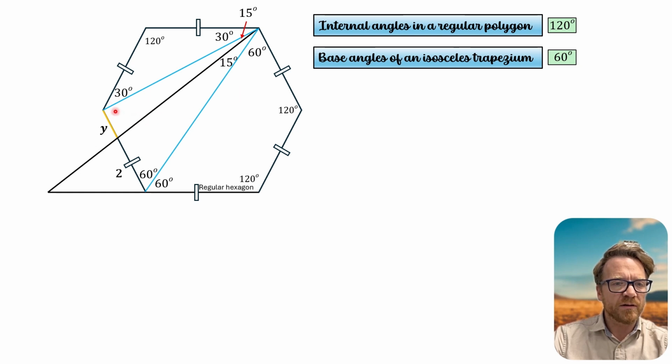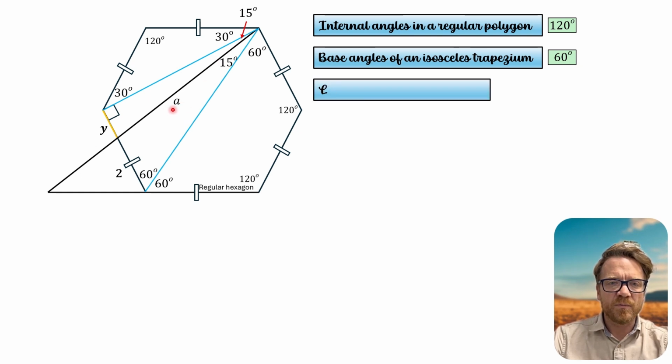And lastly, we can work out this angle. 120 minus 30 is 90. So we're going to find out if we can get this length here, which we'll call A. And we can actually do that by using the law of sines. And we are going to use this side A with this opposite angle, and we're going to use this side here, which we'll call B, with that opposite angle.